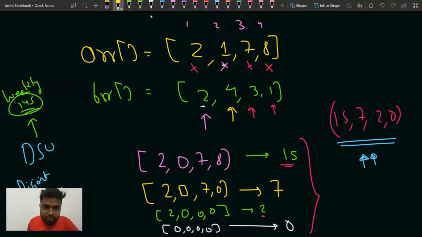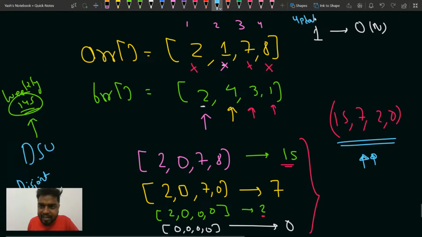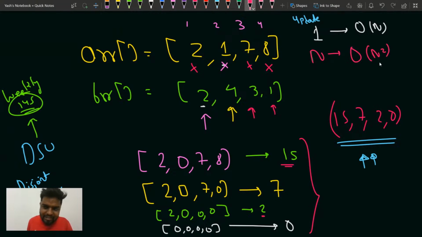If for one array, after one update, you apply Kadane's algorithm, that will take order of n time. Agree? So for n updates, if every time you apply Kadane's algorithm, that would be n square. Please write yes in the chat. Everyone is clear with this?